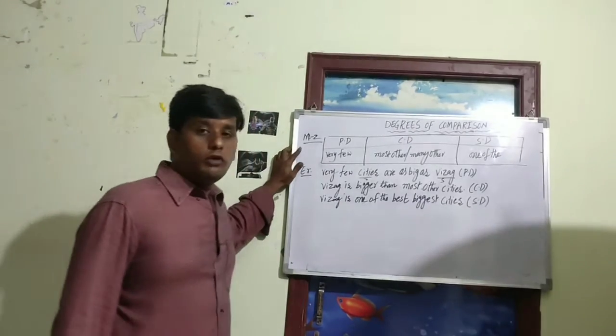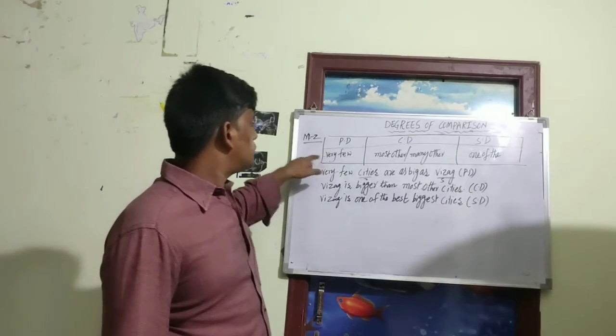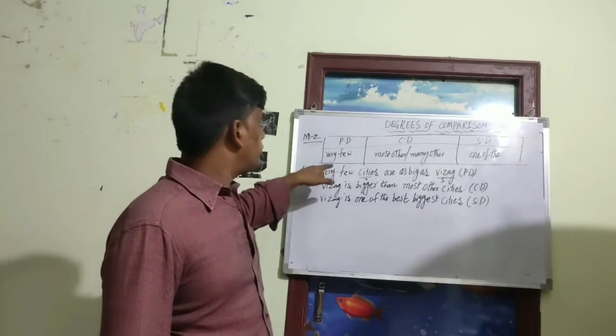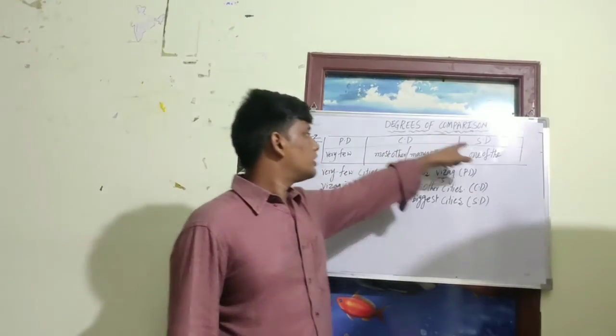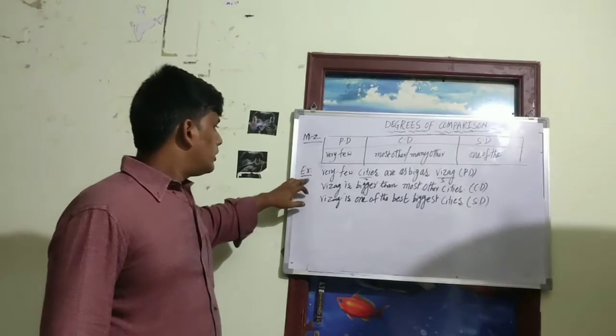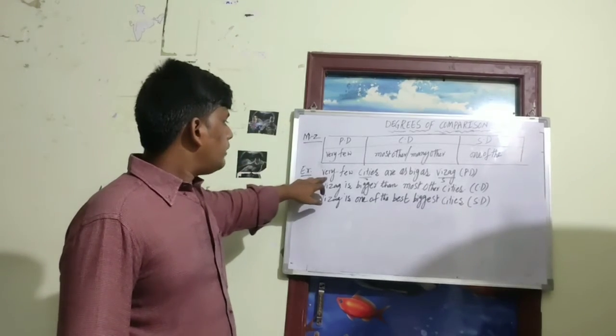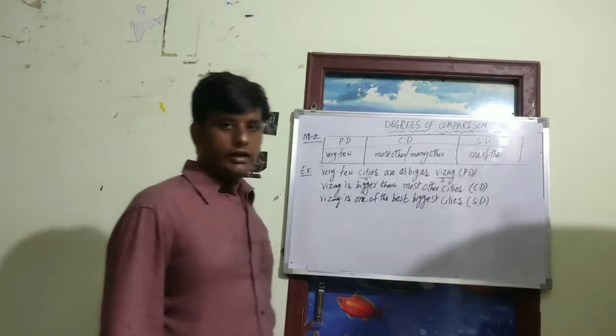Let us move on to the second model, "very few". In this model, the positive degree has "very few", the comparative degree has "most other" or "many other", and the superlative has "one of the". Let us see how it works. For example: "Very few cities are as big as Vizag."